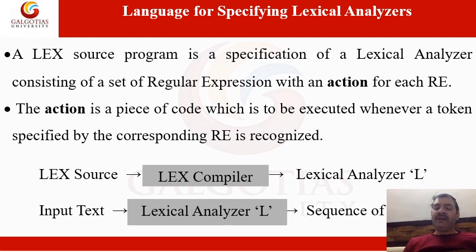For example, in the previous lecture, we discussed the pattern of identifier. If a set of characters matches that particular pattern, then you will decide which type of token it was.